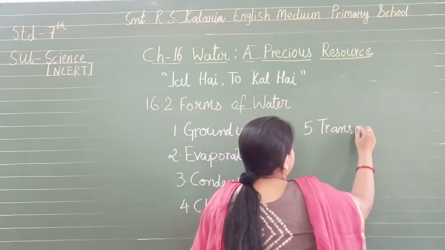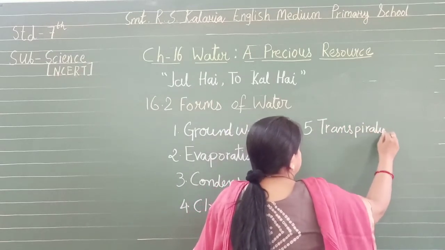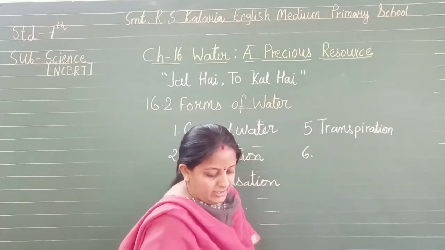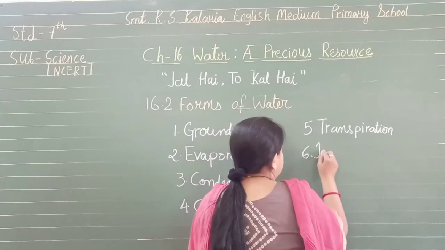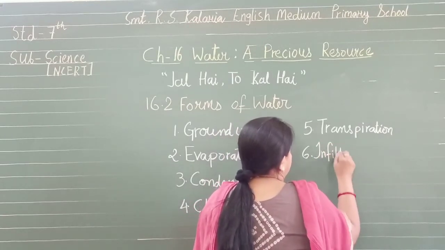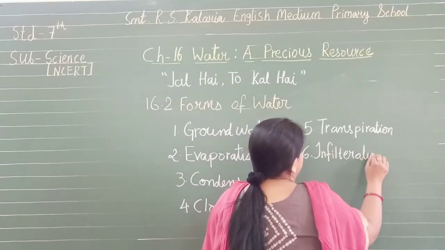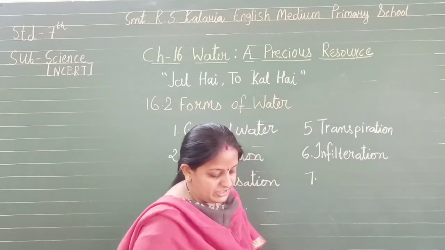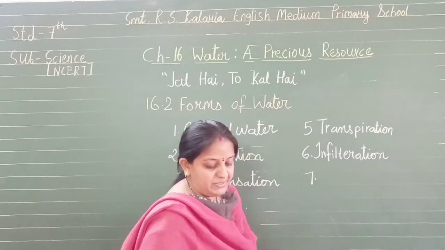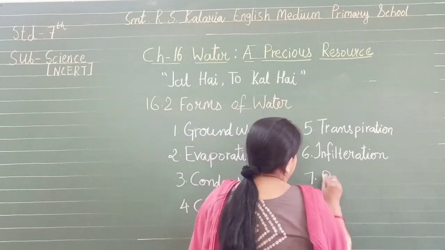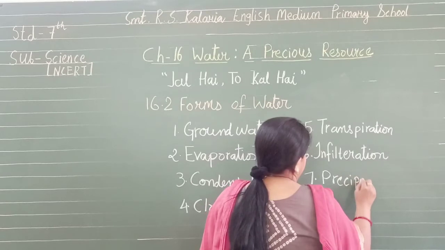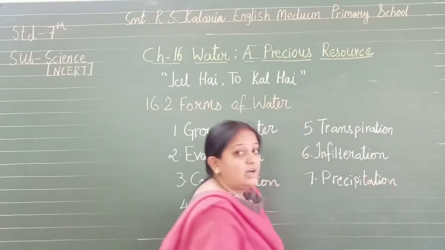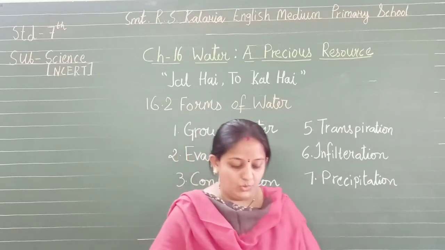You can also write in the book. Number 6, infiltration. And number 7, last one, it is very easy, it's precipitation. So this is how the water cycle flows.